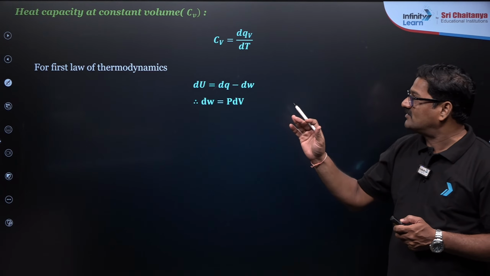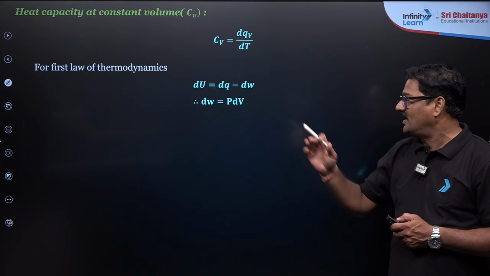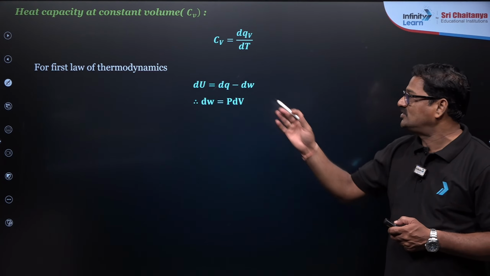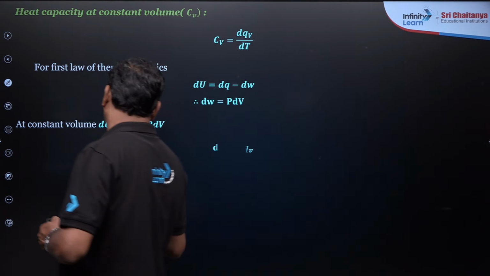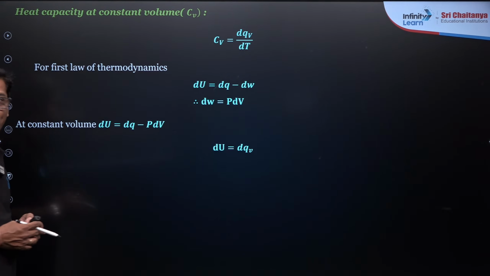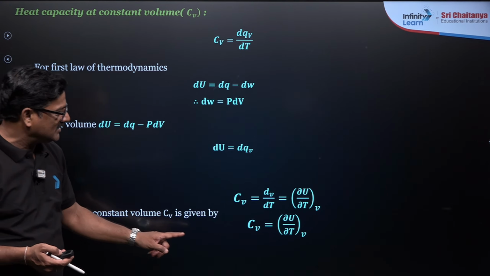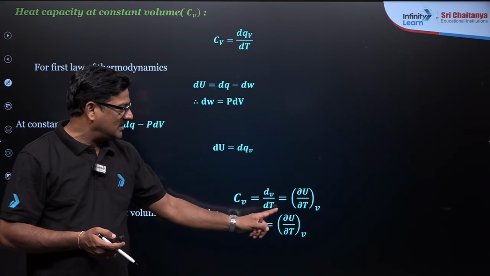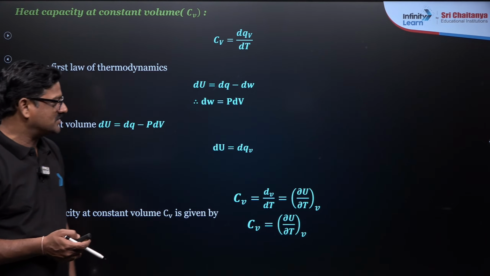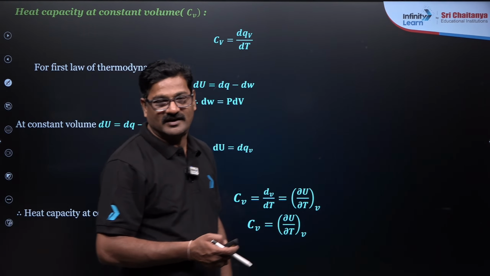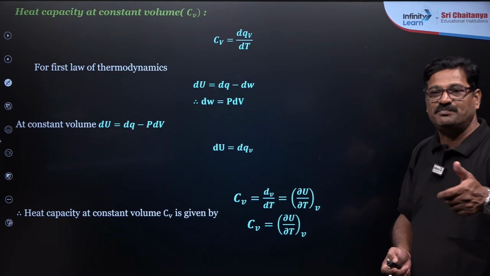And the first law of thermodynamics you can apply: du is equal to dq minus dw, and dw is equal to p dv. At constant volume, dw is 0, so du is equal to dqv, and the heat capacity at constant volume is given by Cv is equal to du by dT at constant volume, the change in the internal energy with temperature. And if it is at constant pressure, it comes to be Cp.